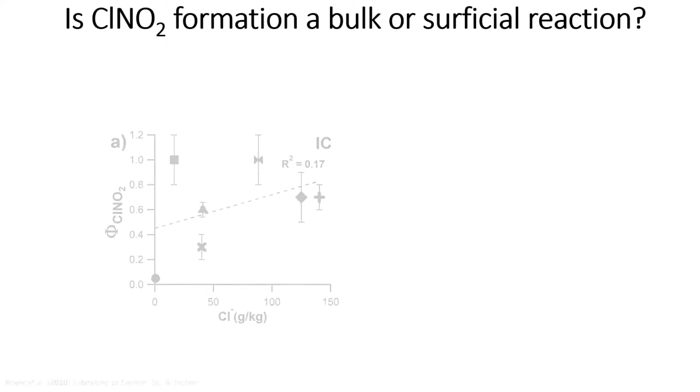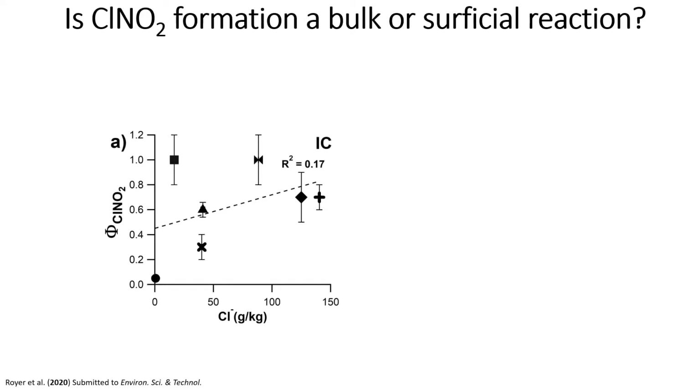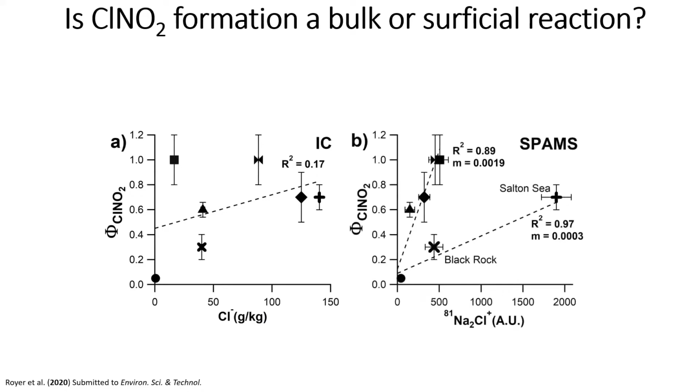So finally, I want to discuss where ClNO2 formation occurs on a particle. This is especially important to understand because current parameterizations used in air quality models only rely on bulk chemical data. So here we have a plot relating ClNO2 yields to chlorine from ion chromatography analysis. You can see from this plot alone that the relationship between the two doesn't seem very strong. However, if you compare this to our SPMS results, which preferentially detects material on the surface of a particle, you can see that there are much clearer trends. And these trends can be explained by the other findings that we made during this study.